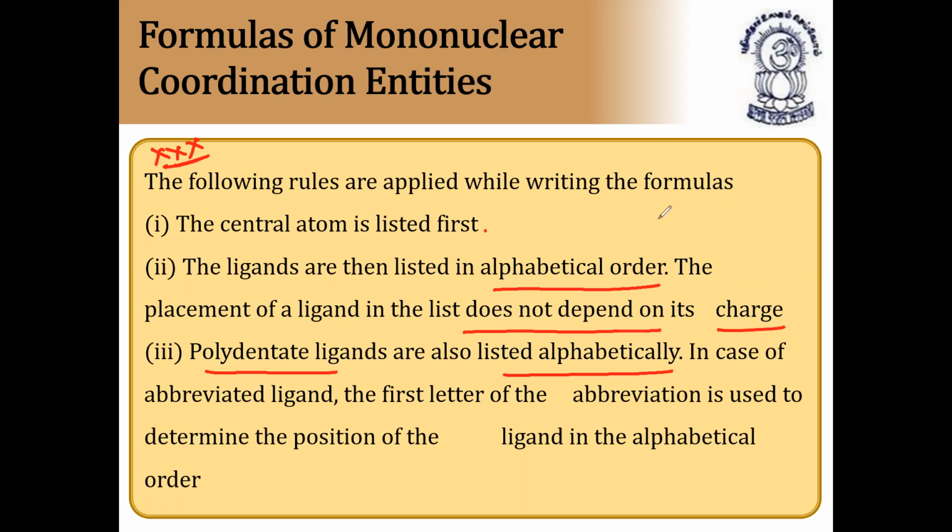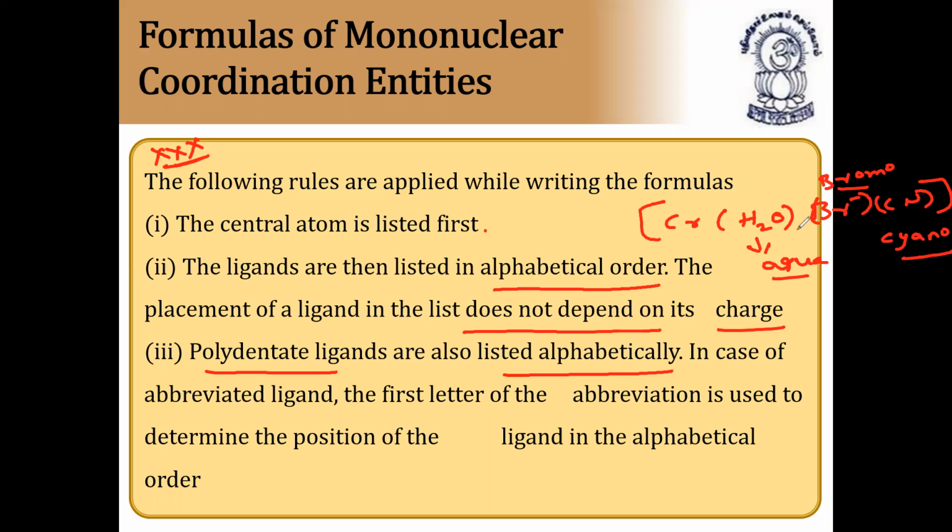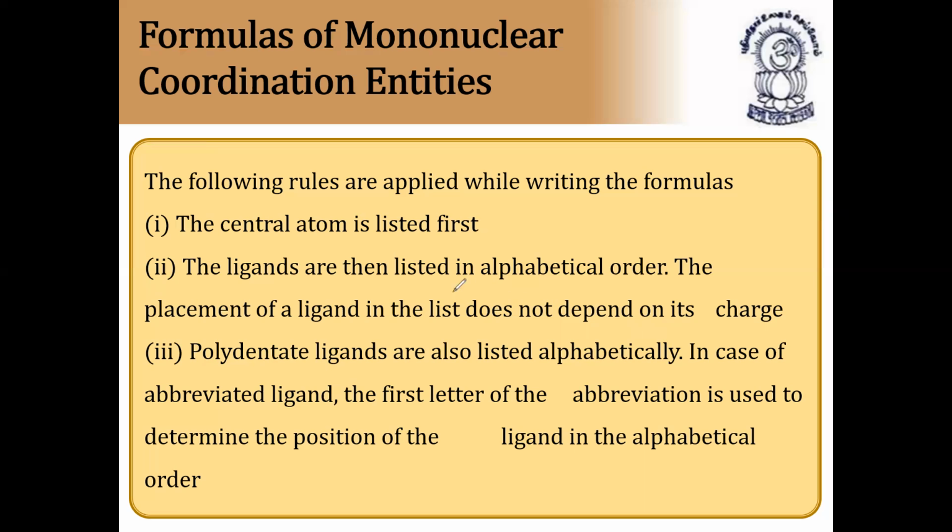For example, here chromium is linked directly with water as well as bromide and cyanide. We call water aqua, bromide bromo, and cyanide cyano. Since three ligands are there, we write them in alphabetical order. So five aqua, that is pentaaqua, one bromo, one cyano, chromium. Like this we have tried. Anyway, we are going to learn that. So the ligands are listed in alphabetical order.